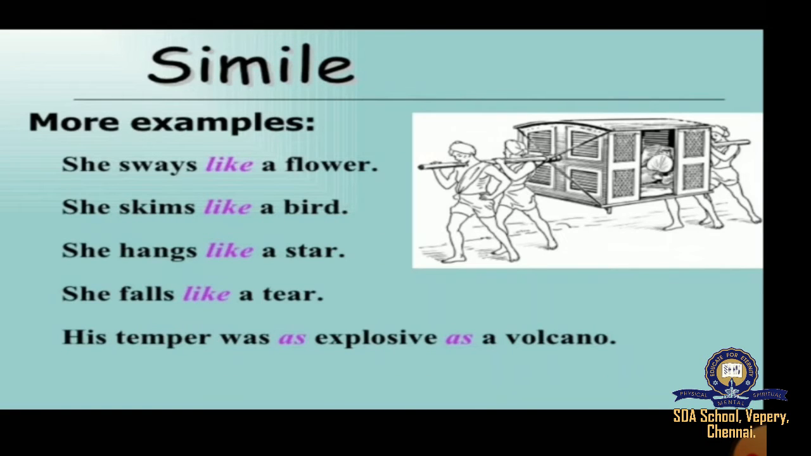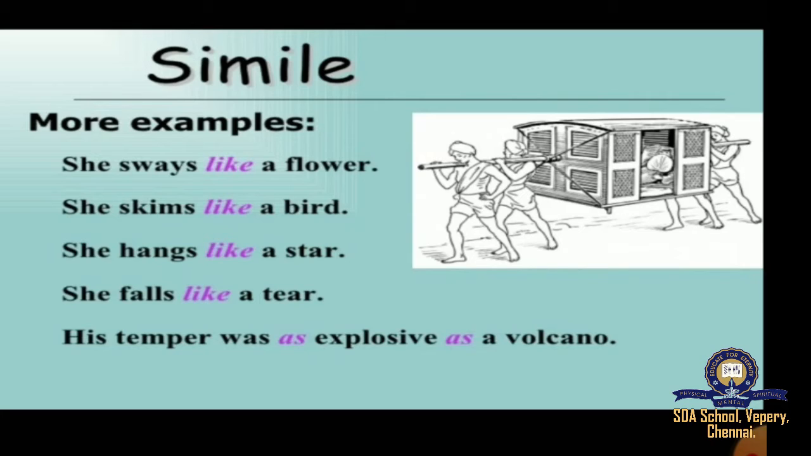Now moving to the simile. A simile is basically comparing two unlike things with like or as. So: she sways like a flower. She skims like a bird. She hangs like a star. She falls like a tear. His tempo was as explosive as a volcano.